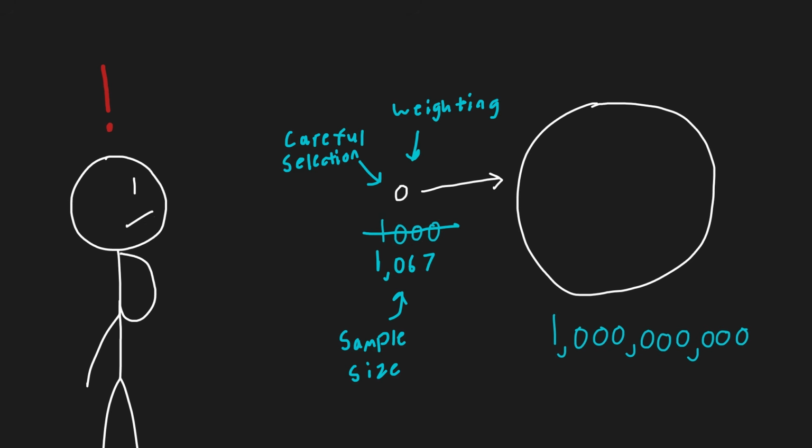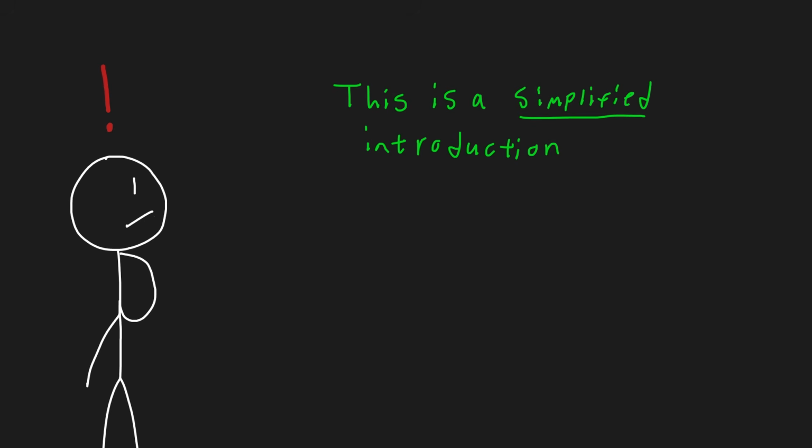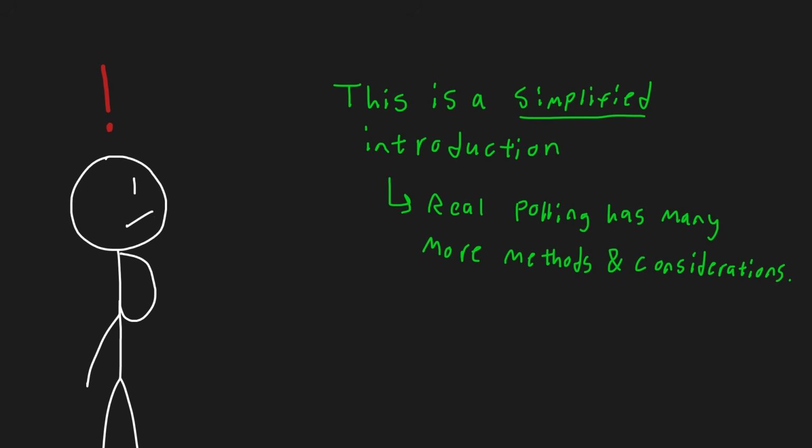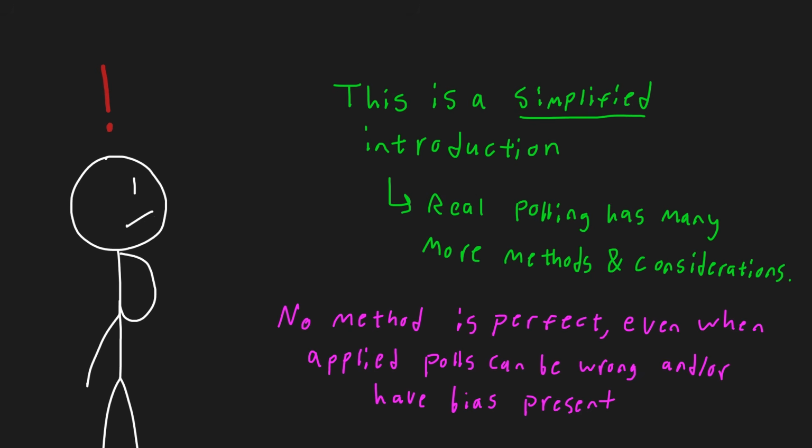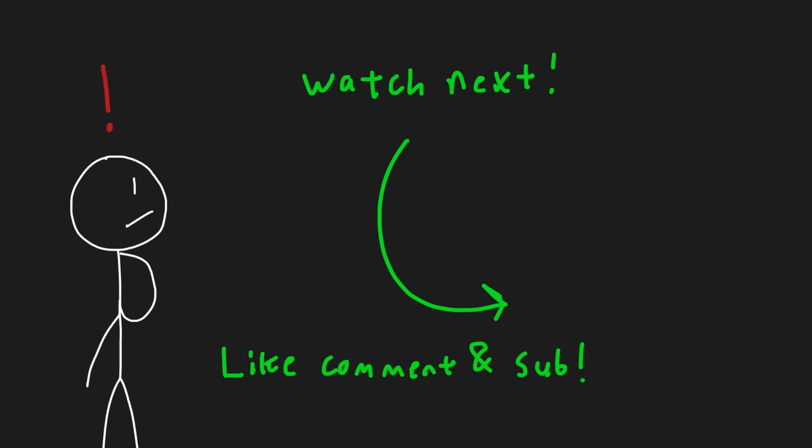Because of the sample size and careful choosing of individuals, bias can be minimized and a statistical confidence level can be chosen. Please note that this is also a simplified introduction. Real polling goes even deeper and involves additional layers like questionnaire design, response rate correction, and more sophisticated weighting models. No method is perfect either, and even well-designed polls can be inaccurate. This is why understanding the foundations helps you see them more critically. So, next time you see a poll, you know some things to look out for and why, when done carefully, a small number of people can still paint a surprisingly accurate picture.